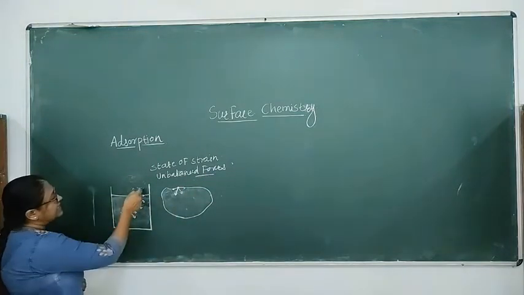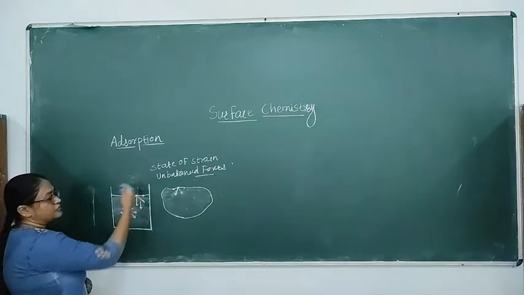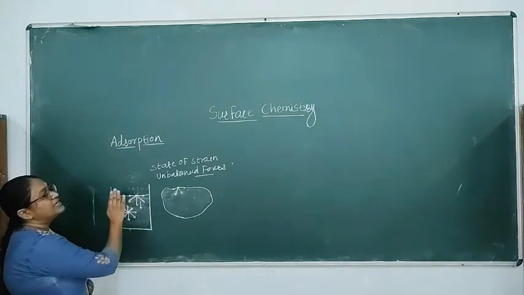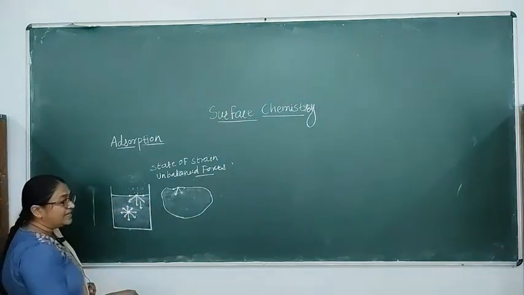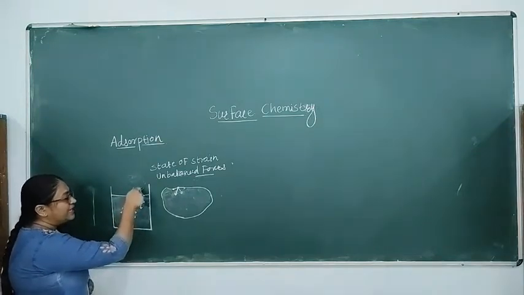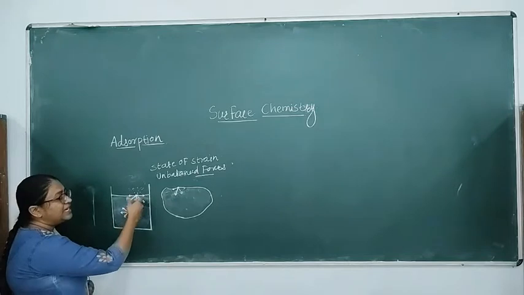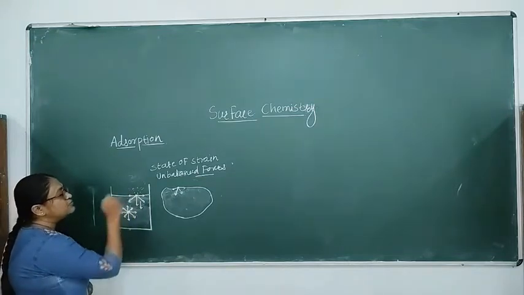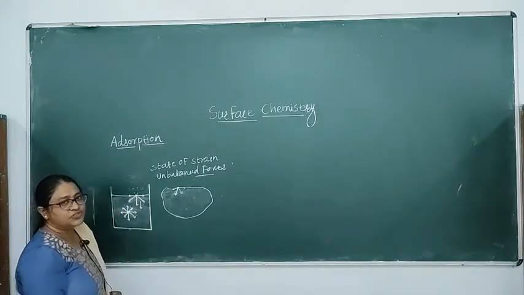But as only gas molecules are there, the forces of attraction are weak, therefore it doesn't get balanced, and due to the imbalance these molecules feel a downward pull, and therefore are in a state of strain.